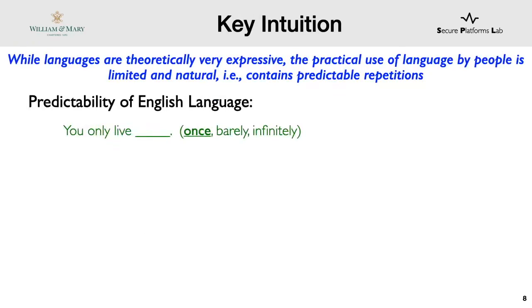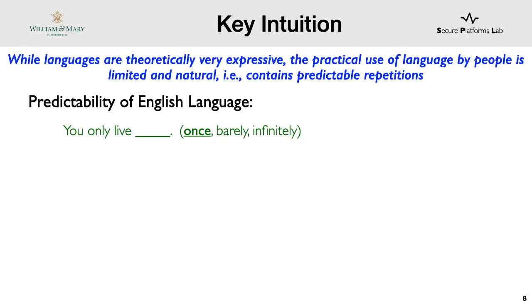Consider an example sentence completion. It is not difficult to guess that the sentence will be "you only live once," even when "you only live barely" is also grammatically correct. This is because it is a colloquial phrase which is repeatedly used. While in theory there are infinite combinations of words, in practice utterances are natural as it contains repetition which enables prediction.